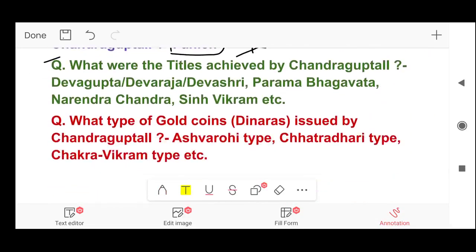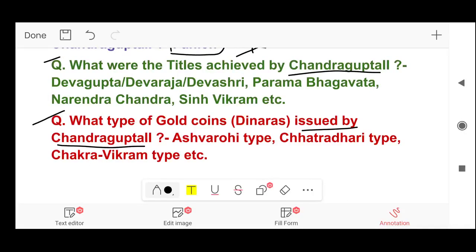Next question. What were the titles achieved by Chandragupta II? Answer, Devgupta, Devraja, Devshri, Param Bhagwat, Narendra Chandra, Singha Vikram, etc. So these were the titles achieved by Chandragupta. Next question. What type of gold coins, dinaras, were issued by Chandragupta II? Answer, Ashwarohi type, Chhatradhari type, and Chakravikram type, etc.